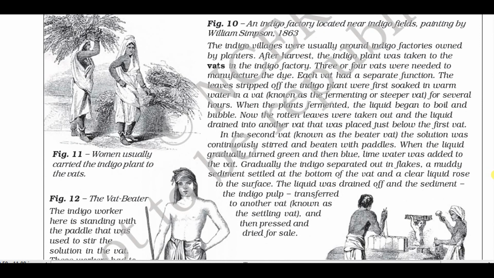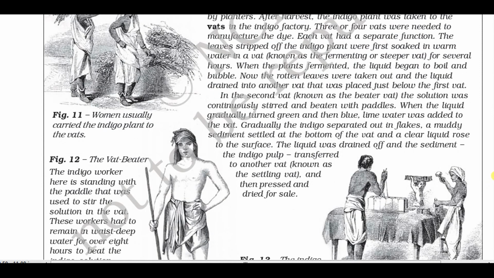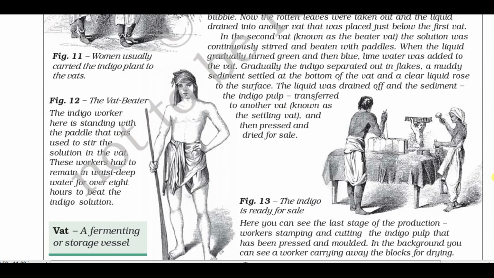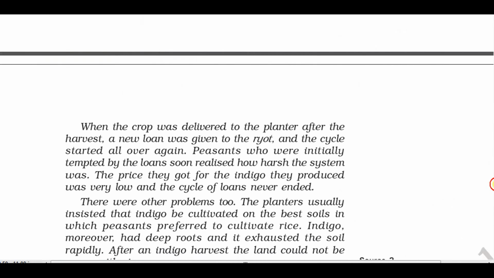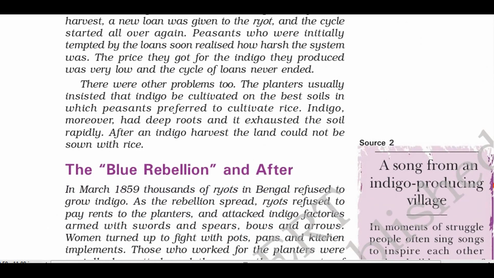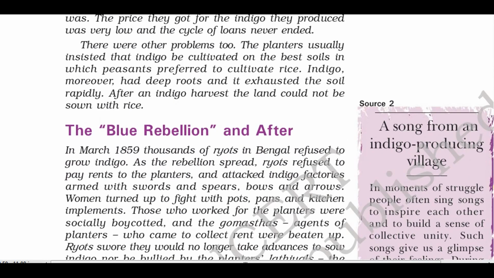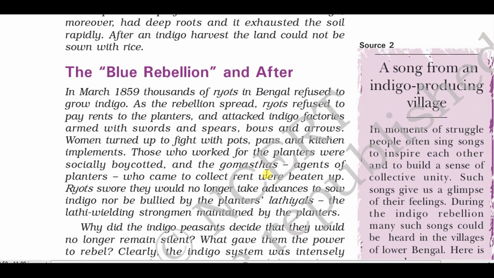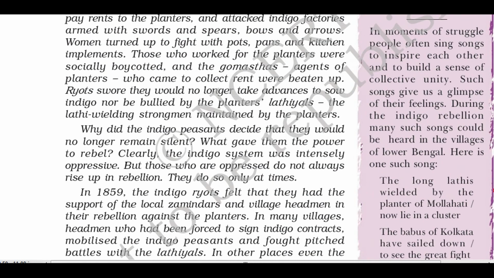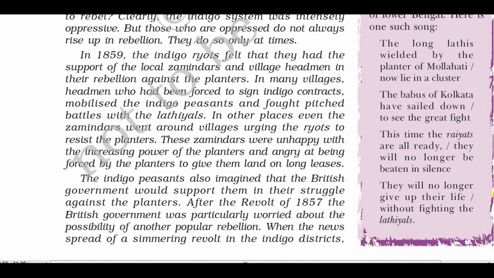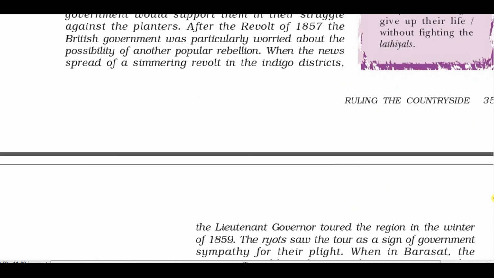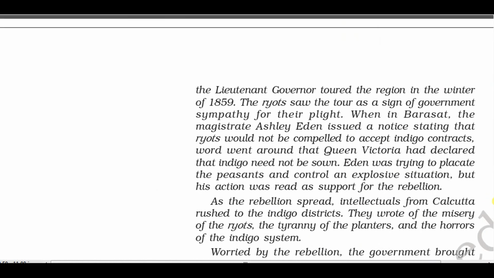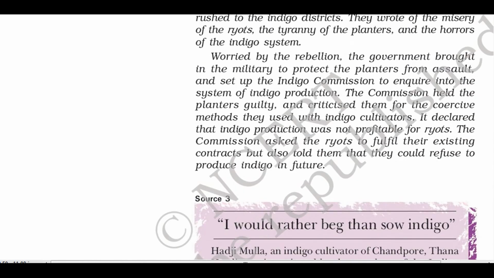So a huge explanation is given of how indigo plants and indigo cultivation became a sign of exploitation, and later of course it led to the Blue Rebellion. That is what we are studying about the Blue Rebellion, how the concept of gumastas or the tax collectors, and lathials, meaning present day policemen, all these concepts were introduced during the time of the British, and finally it was involved in various struggles and movements. Those we are going to study in this particular chapter.